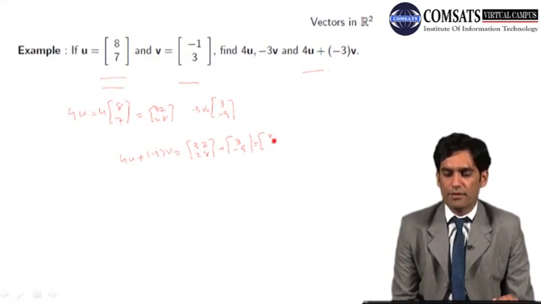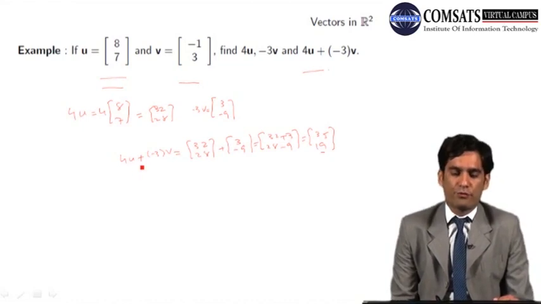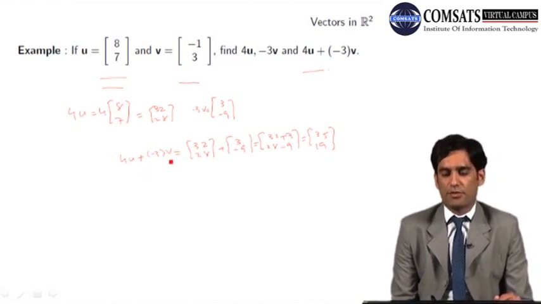And ultimately we have 32 plus 3, 28 minus 9, and we will have 35, and here we have 19. Okay, so this is the answer of the vectors 4u plus minus 3v.